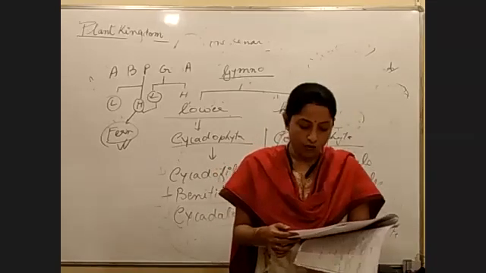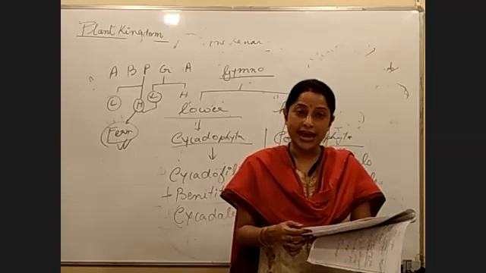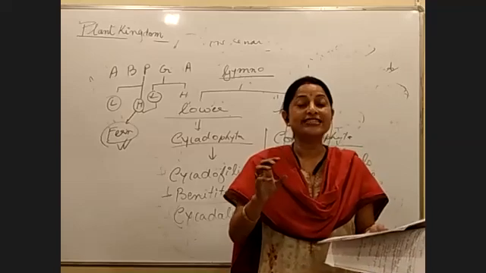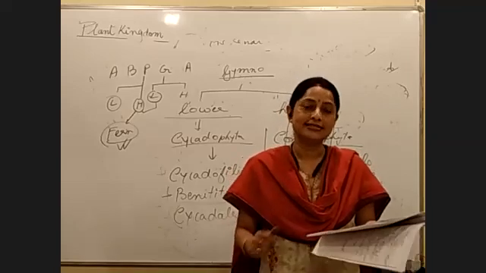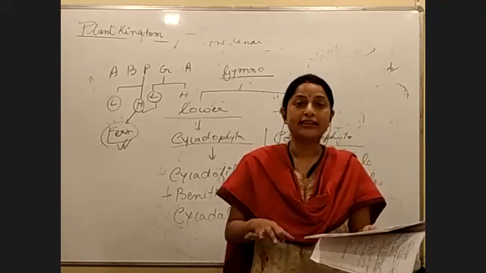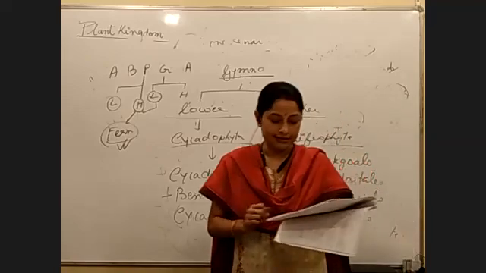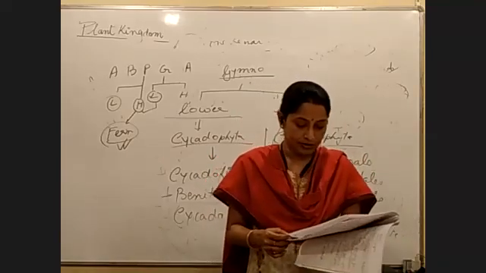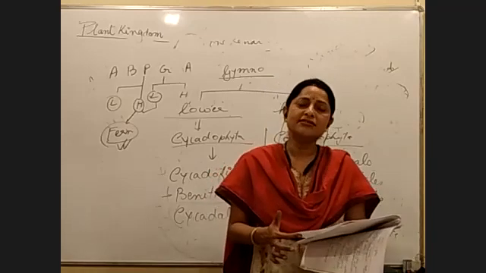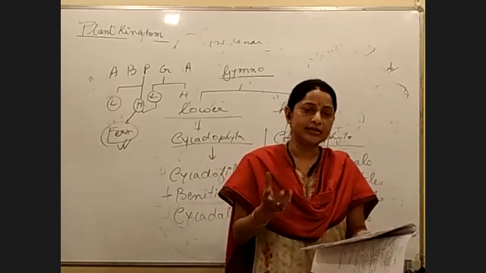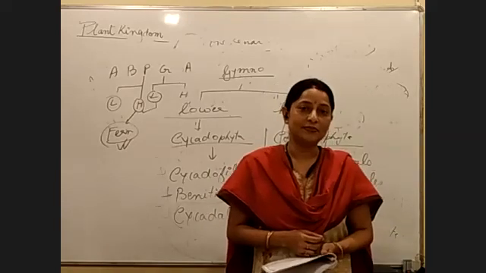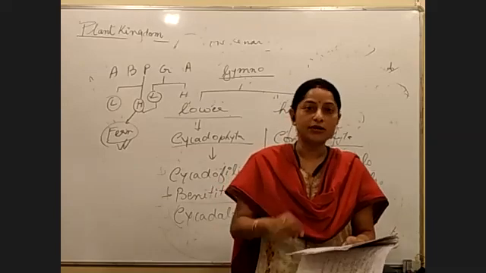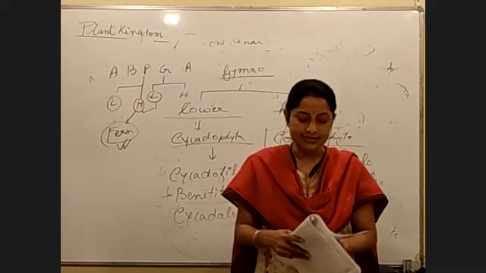Its male cone, ovule, male gamete, egg, everything is the largest in the plant kingdom. So if a question asks which has the largest egg in the plant kingdom, it is Cycas. Largest ovule in the plant kingdom, Cycas. So this is the point that is important. Largest male cone in the plant kingdom, right? It is called sago palm. Do you know that substance that we eat? Have you seen sago? Yes, ma'am. During pujas, people eat sago, right? We are talking about that one. It is obtained from the plant Cycas.